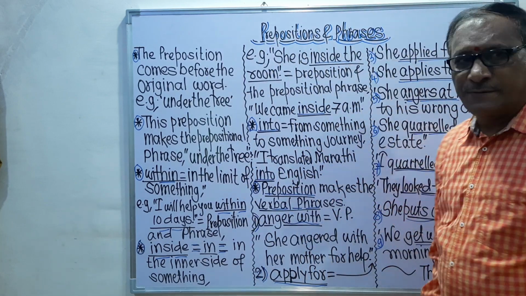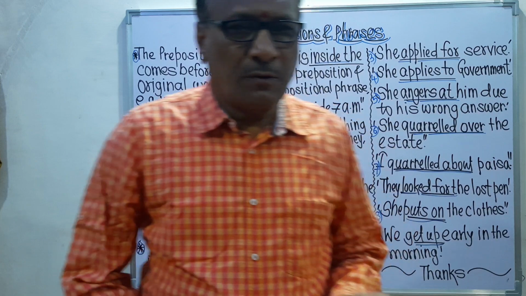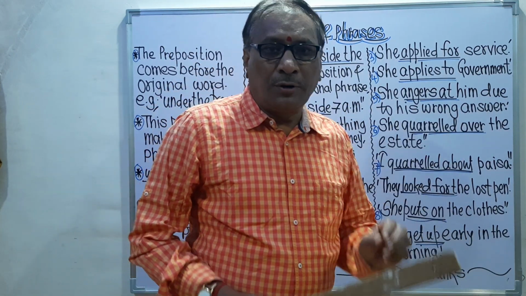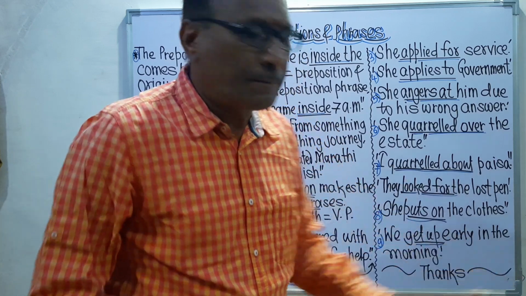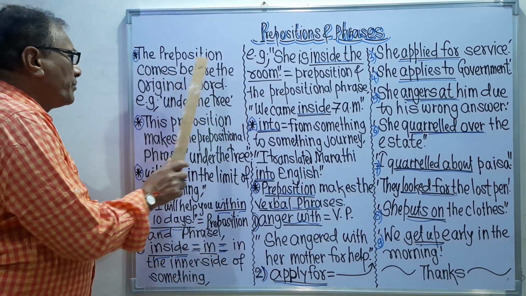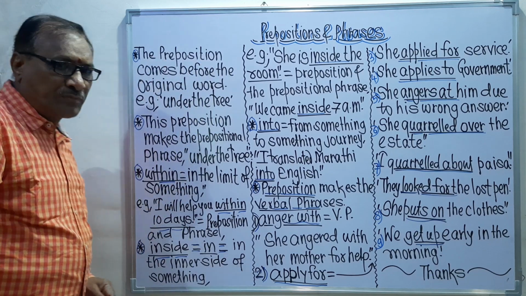Prepositions and phrases. Actually, what is called the preposition and what is called the phrases, we will see. Remember, the preposition comes before the original word.